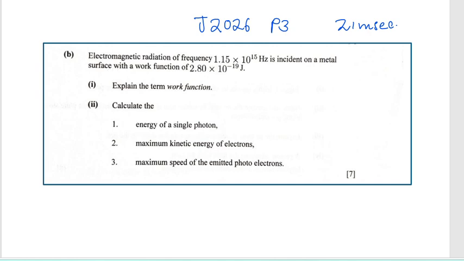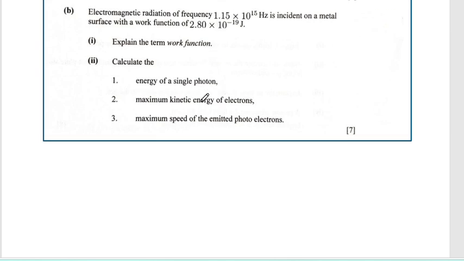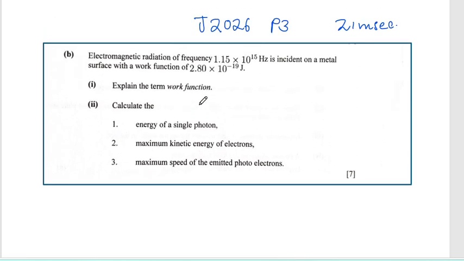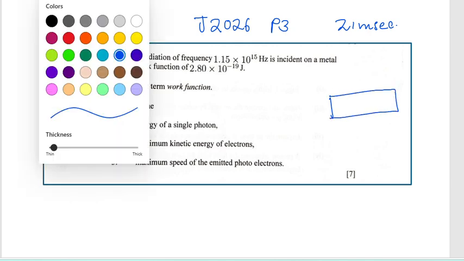I'm just going to give a very small explanation of the photoelectric effect to those who haven't yet done it at school. The photoelectric effect basically is an experiment that reveals the particle nature of light. What am I trying to say? Some people know light as a wave, but from our understanding of quantum physics, we understand that light is a particle.